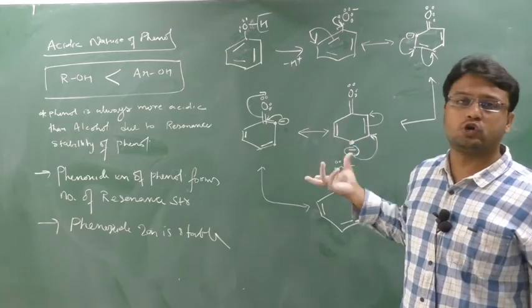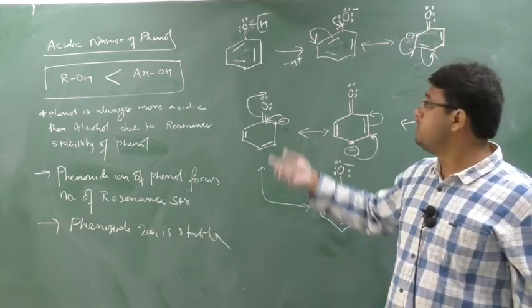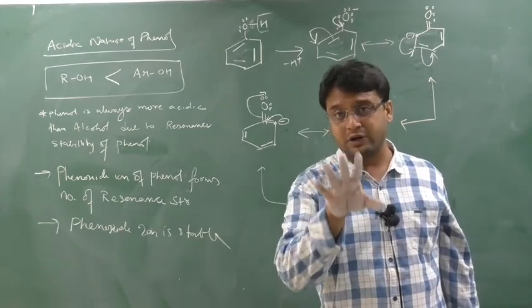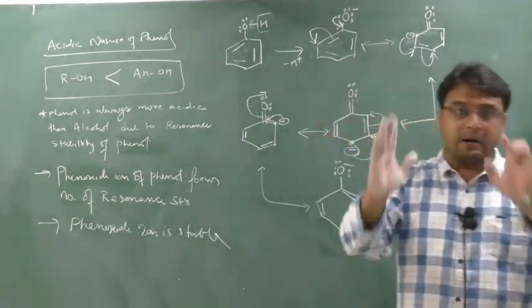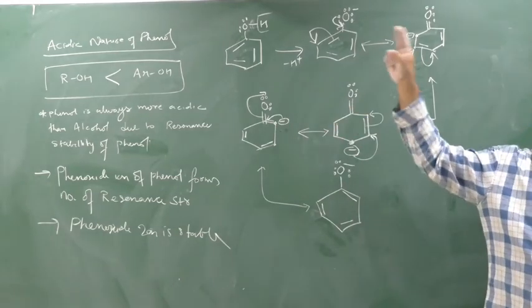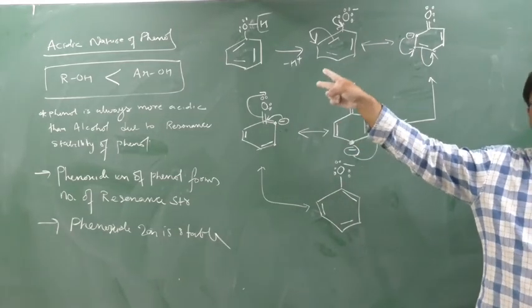Clear? Now out of ortho and para, the major product will be ortho due to intramolecular hydrogen bonding. And what is that intramolecular hydrogen bonding? That also I will tell you. But remember, mug up one point, that out of ortho and para, the ortho product will always be the major product due to intramolecular hydrogen bonding.